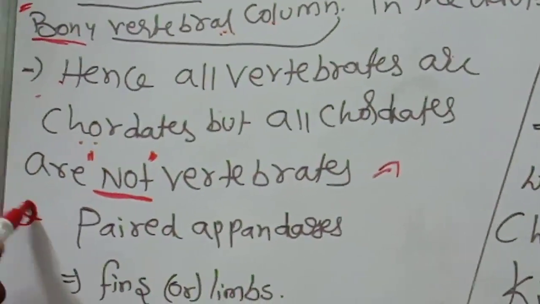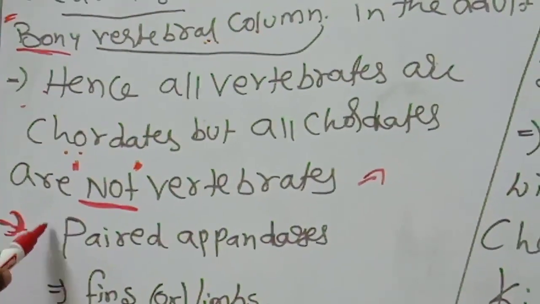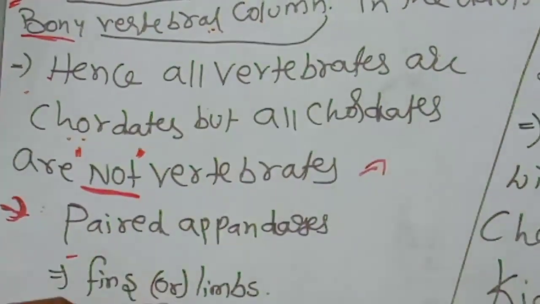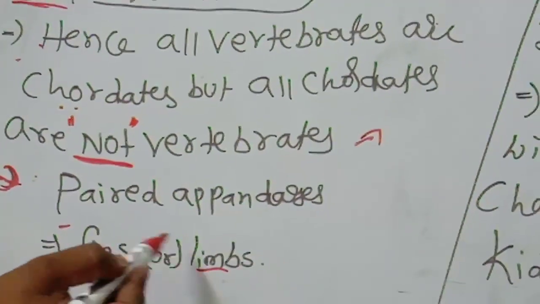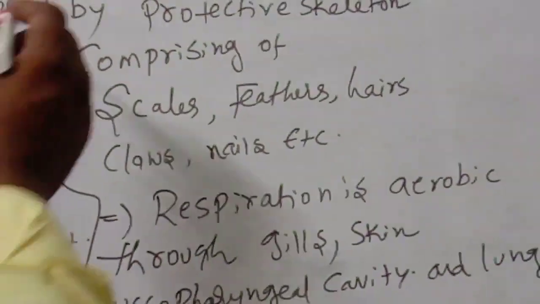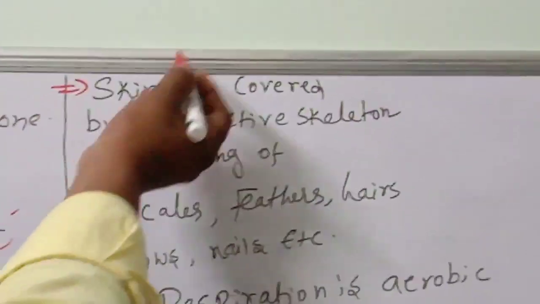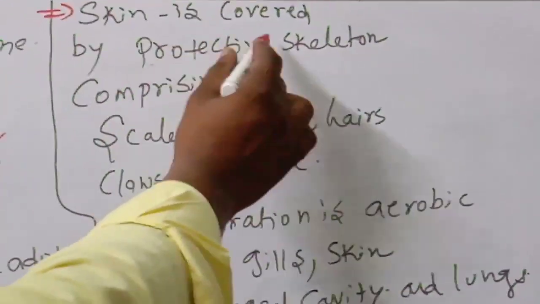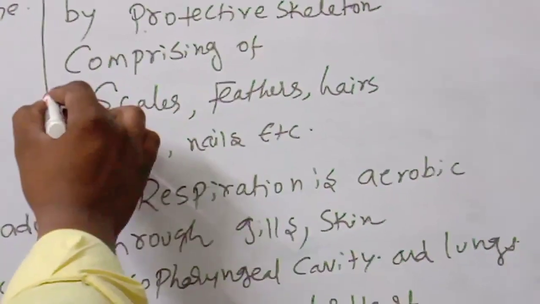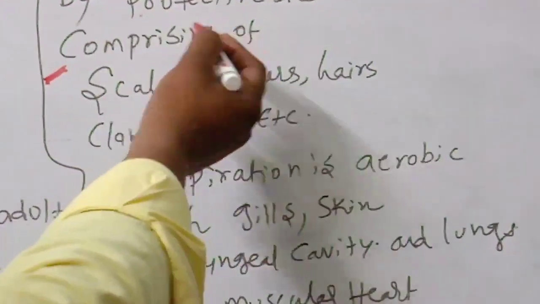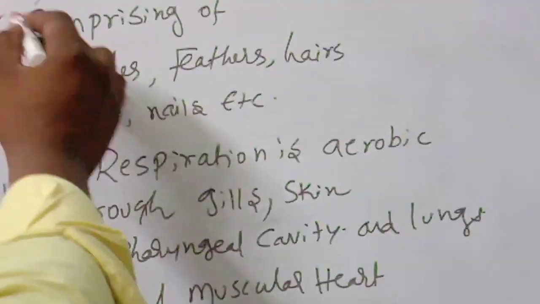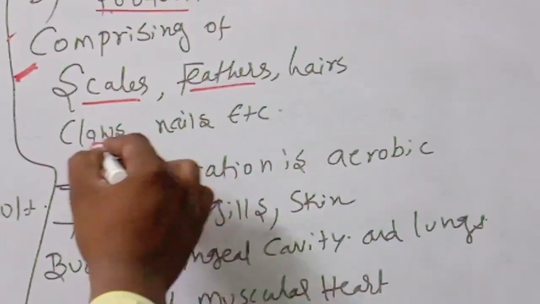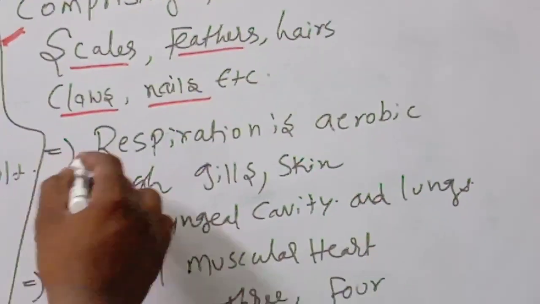The highly developed vertebrates have paired appendages, fins or limbs. Next, another important point to remember: the skin is covered by a protective skeleton comprising scales, feathers, hairs, claws, nails, etc. So, an outer skeleton will be there.